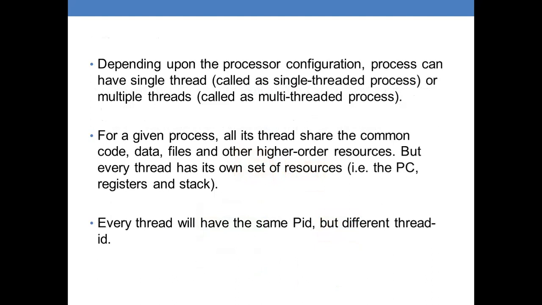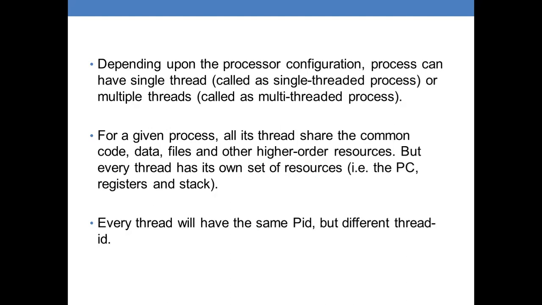For a given process, all its threads share the common code, data, files, and other higher order resources. These higher order resources are termed as global resources, which are dedicated for a particular process and can be accessed by all the threads within the process.